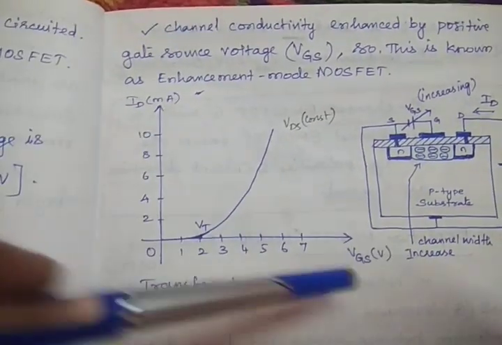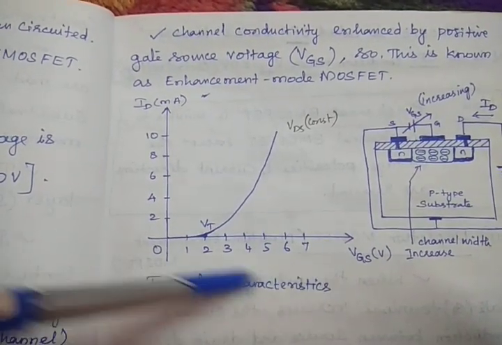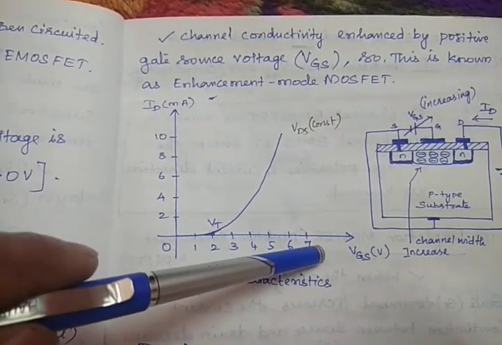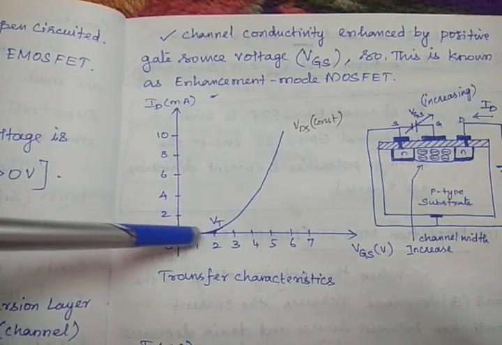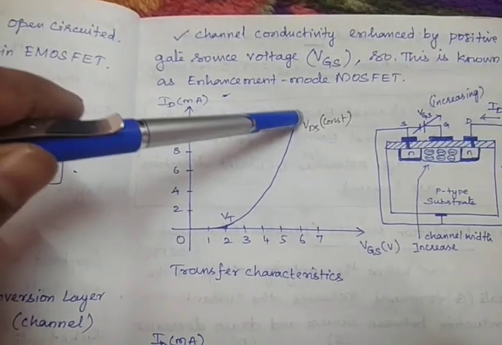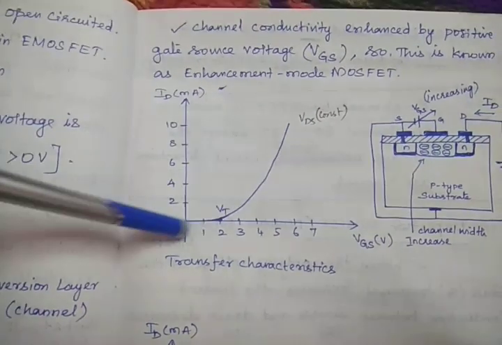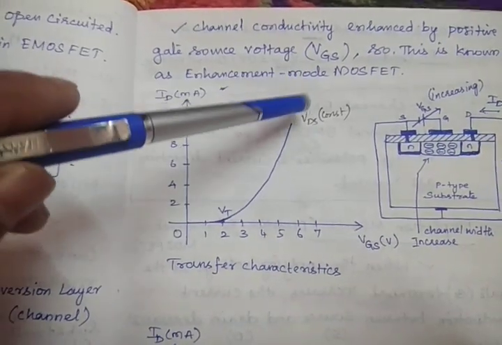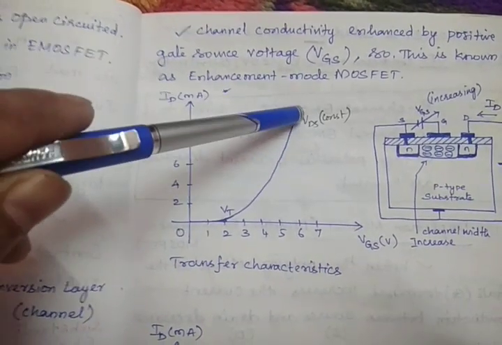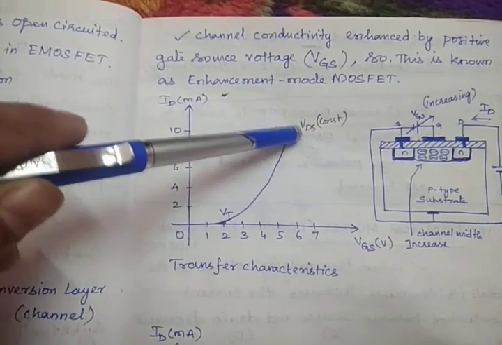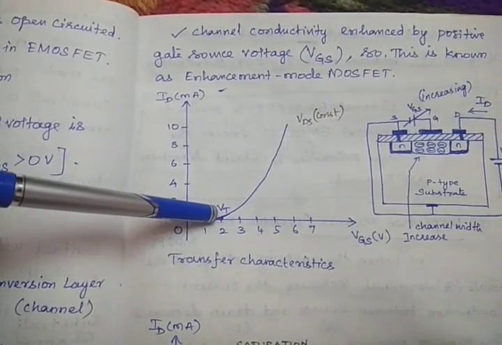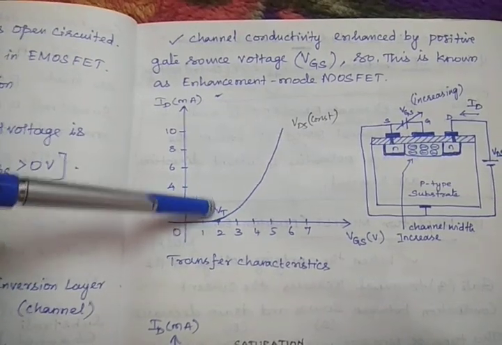So we'll see that one. When I keep on increasing VGS, the ID current also increases. See, it is increasing like this, exponentially we can say. It increases exponentially. At this condition, VDS is kept constant. Now here, this is the threshold voltage.